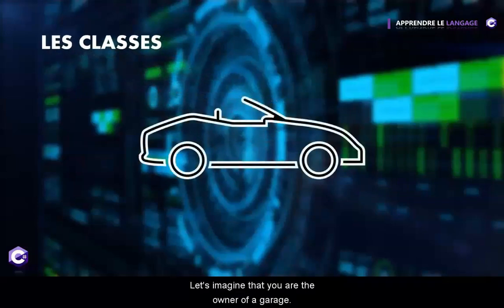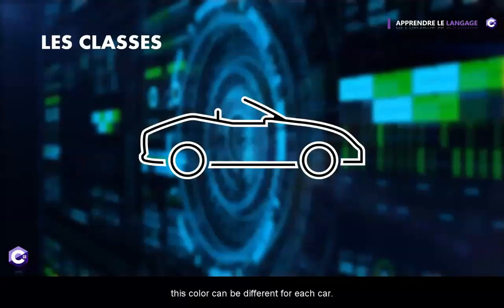Let's imagine that you are the owner of a garage. In this case, you will manage cars, and those cars have a set of common features. However, they can have different values. All the cars have a color, but this color can be different for each car. Moreover, all the cars have doors, but the number of doors can vary, like 3, 5, and so on, depending on the car.